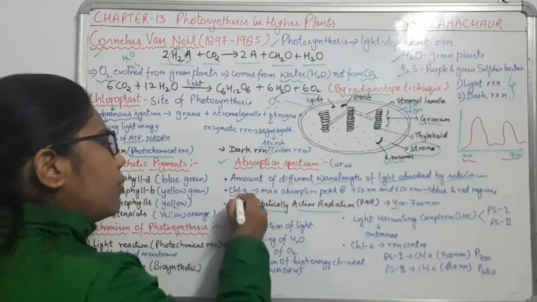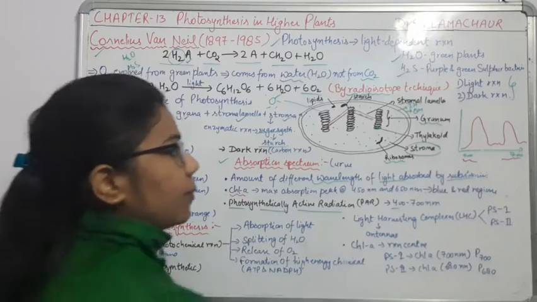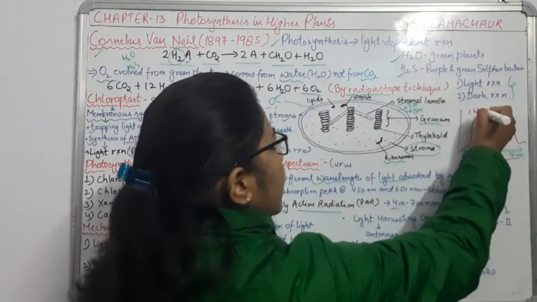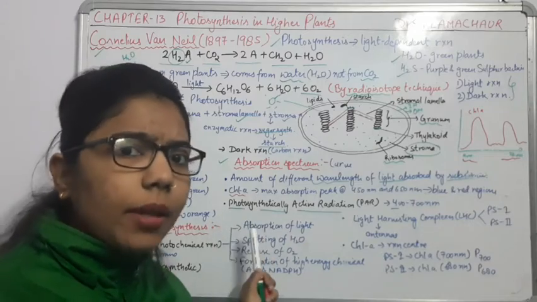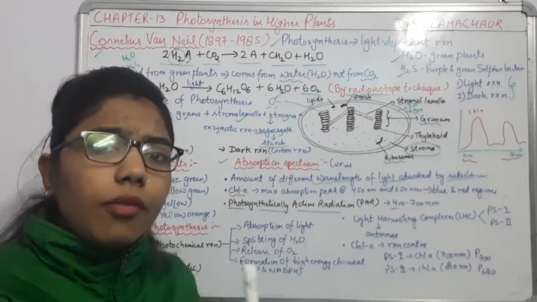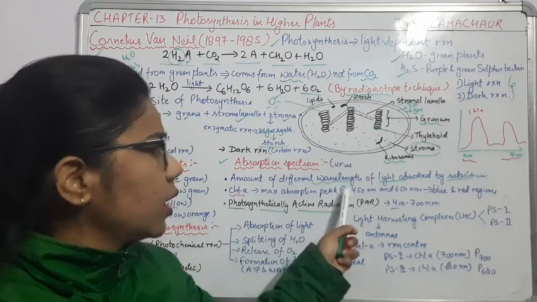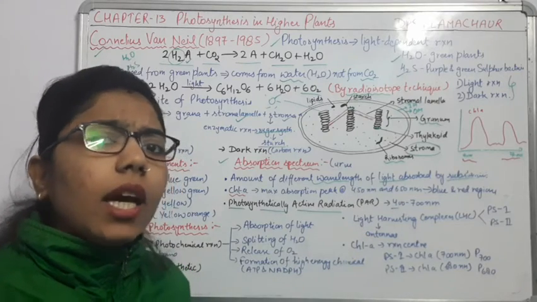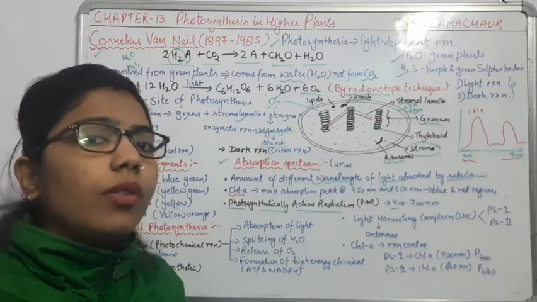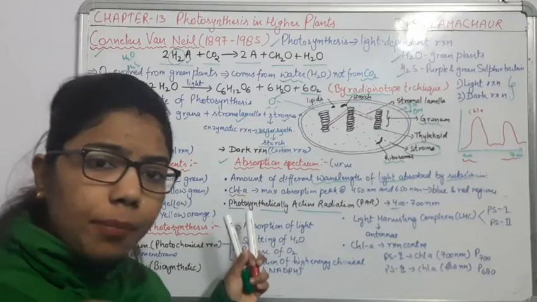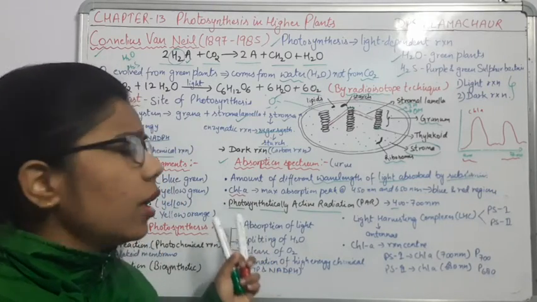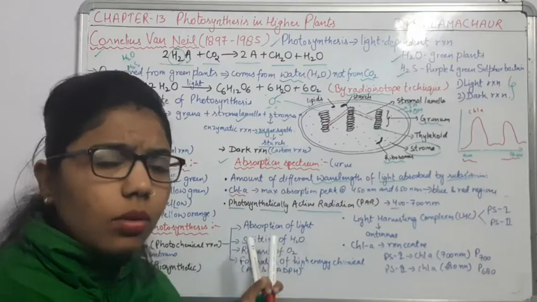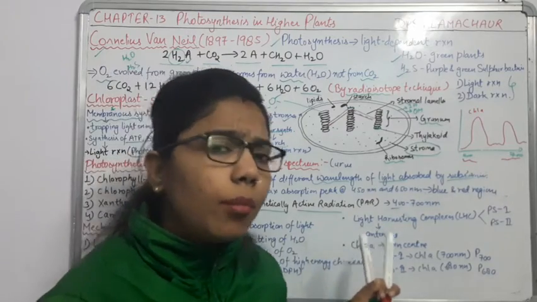And we have concluded that chlorophyll A, if I make this graph again here, is the only pigment which has absorbed a wide range of wavelength. It means that it can cover a wide range. So chlorophyll A is a primary pigment, or we can say the reaction center also, because it is absorbing more light.